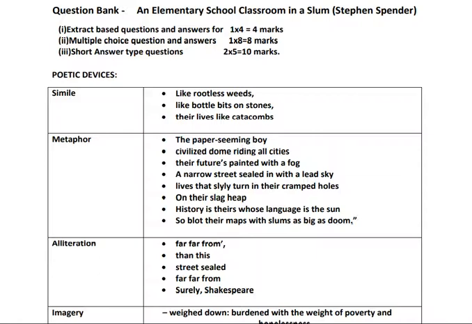Now, their lives like catacombs. The children are living their life in those slums. They don't come out of that. And their lives like catacombs. And what are catacombs? They are underground graves. They are remaining there underground. But here they are remaining in those slums. Dark slums, dreary existence of theirs.